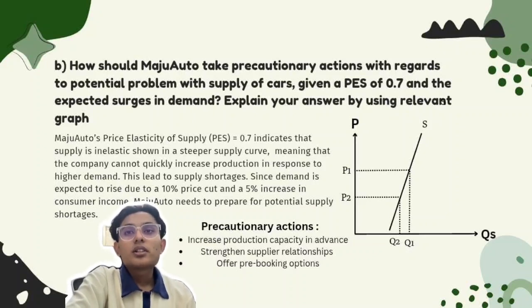So there are 3 precautionary actions: increase production capacity in advance, strengthen supplier relationships, and offer pre-booking options. So that's all from us.